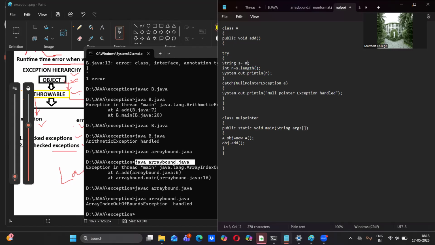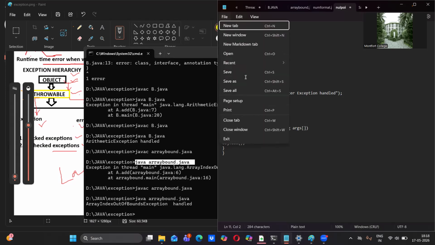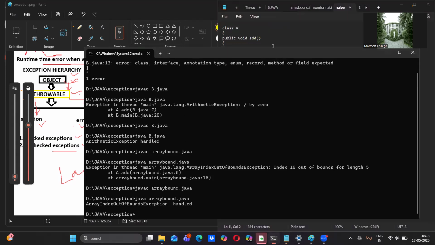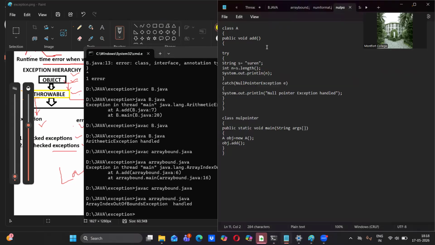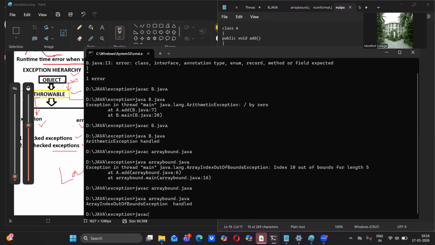If I have any characters in this, then the length will appear here. For example, let me put my name here. 1 2 3 4 5 characters are there, that will be calculated and kept into n. Let me execute it and show the output. The name of the program is NullPointer. So javac NullPointer.java.